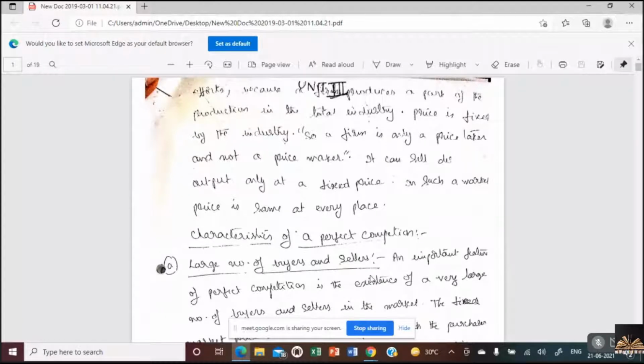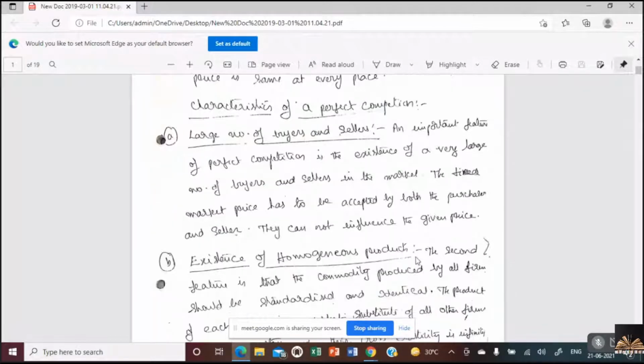As we have already given the introduction of the concept, the market is basically divided into two types: perfect competition and imperfect competition. So for perfect competition, these are the features that we have done: a large number of buyers and sellers. And what is the main example of perfect competition that I have given you?